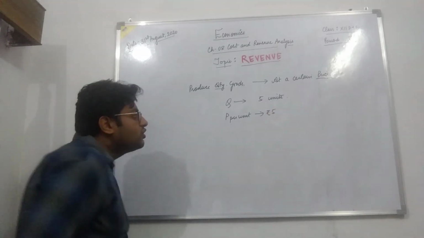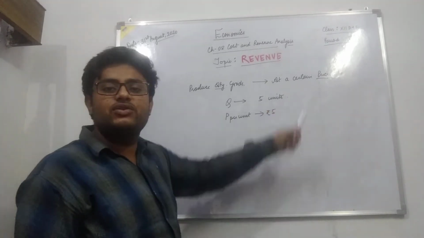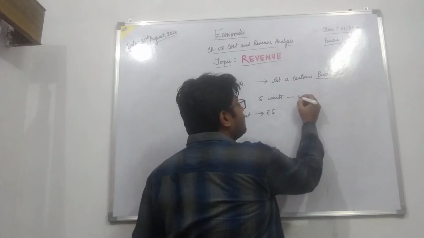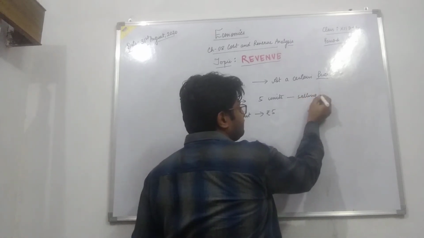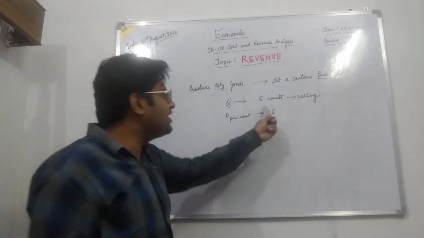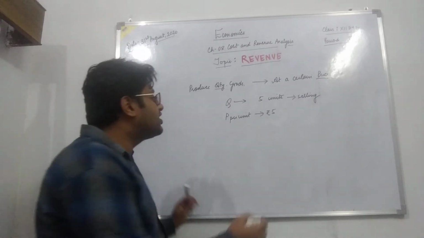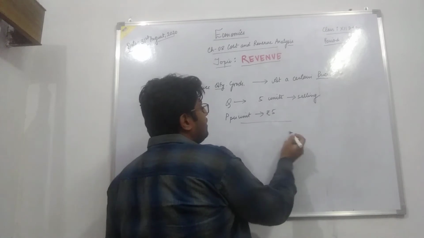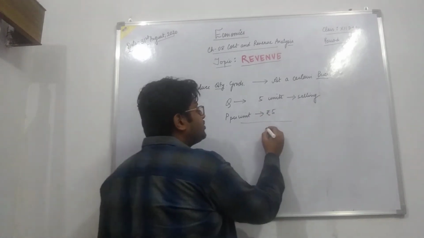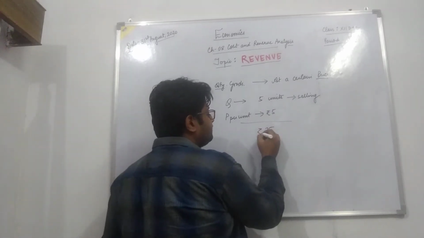By selling these 5 units, each of 5 rupees, how much will he earn? He will earn 25 rupees.